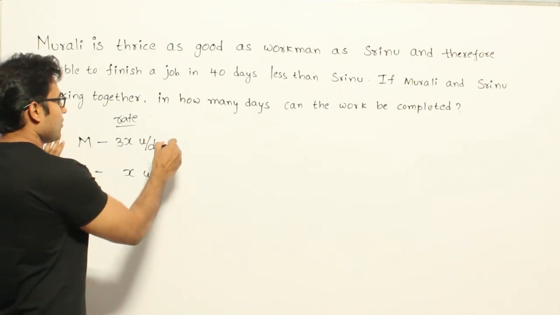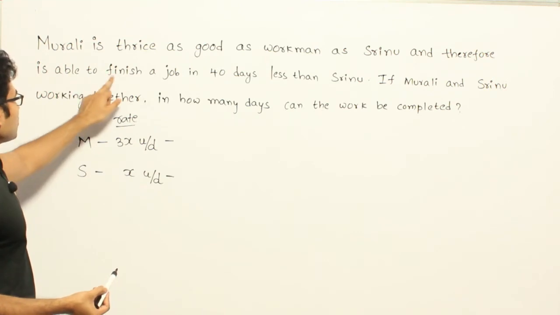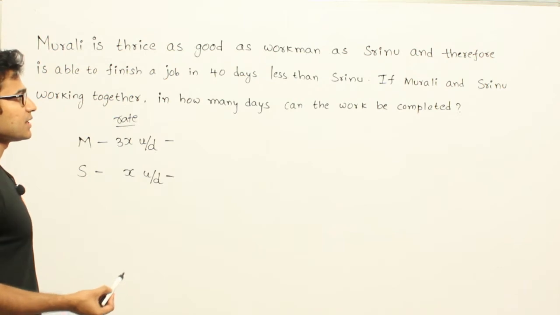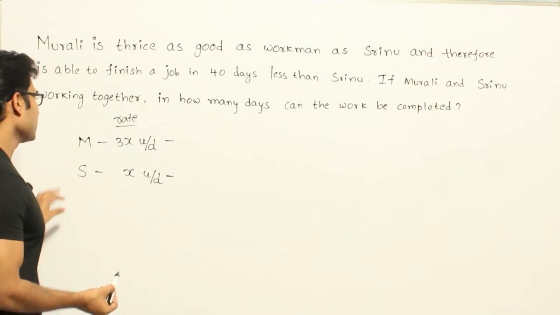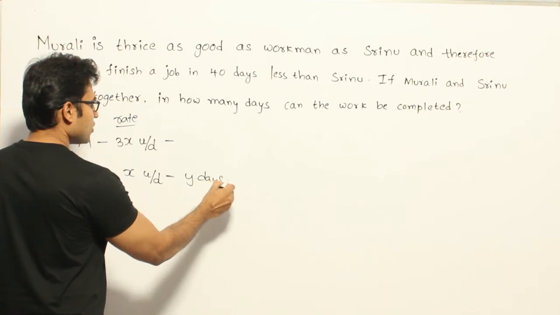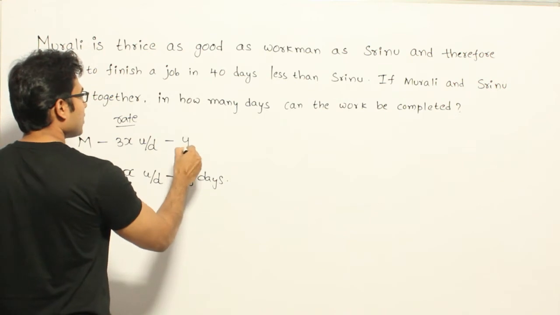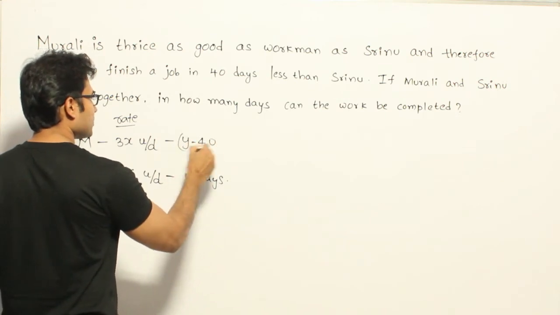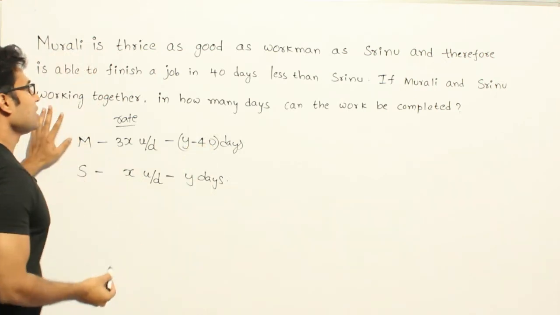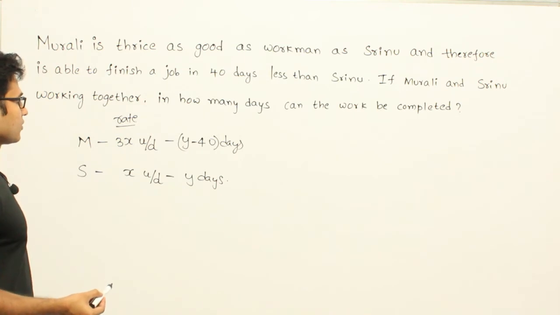And now they are saying that Murali is able to finish a job in 40 days less than Srinu. So if we assume that Srinu is going to take y days to finish the job, then Murali will be able to finish it in 40 days less than Srinu, which means y minus 40 days. Got it? Now they are asking, if Murali and Srinu are working together, in how many days can they complete the work?